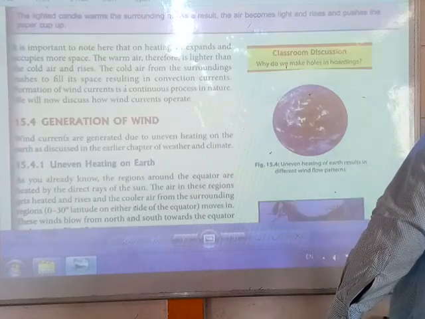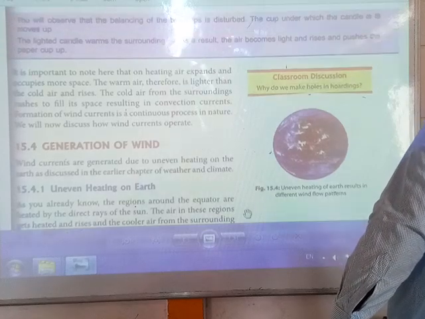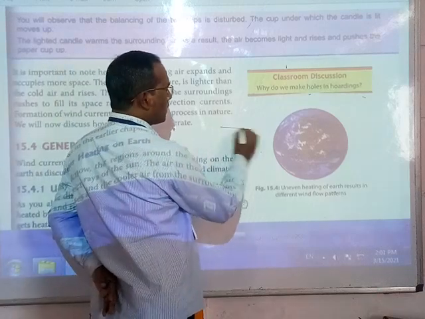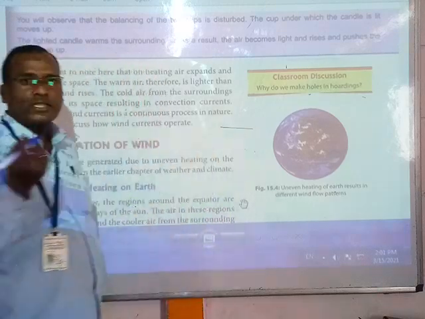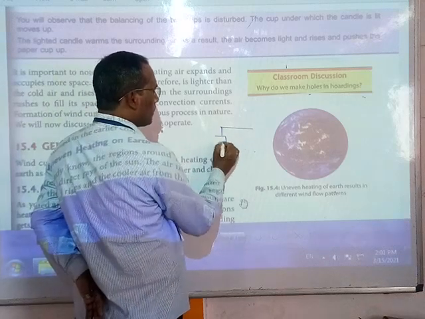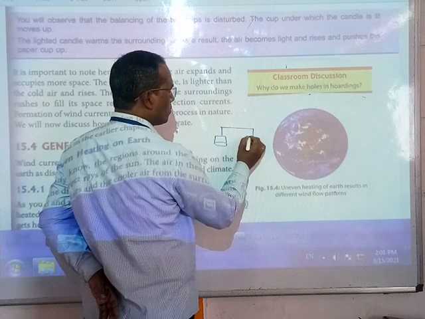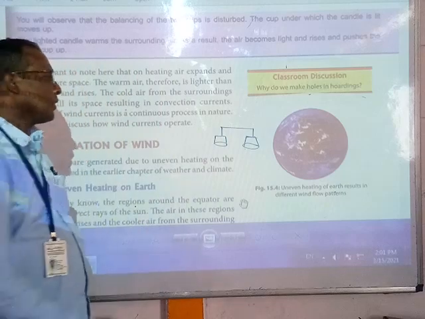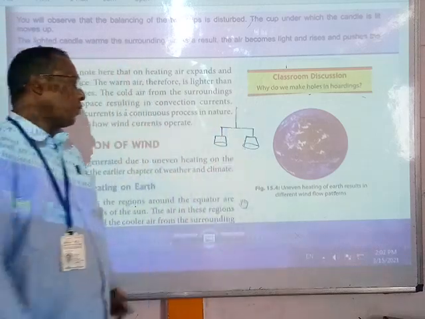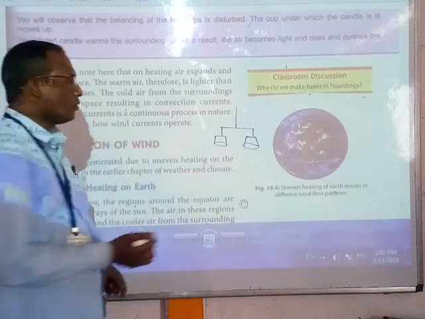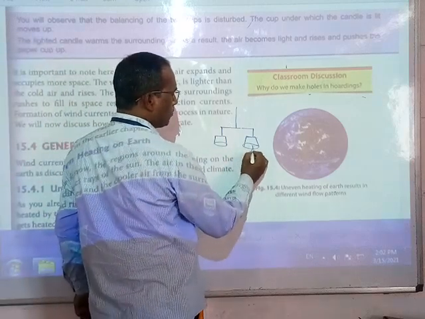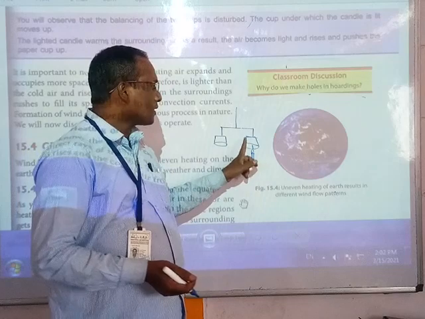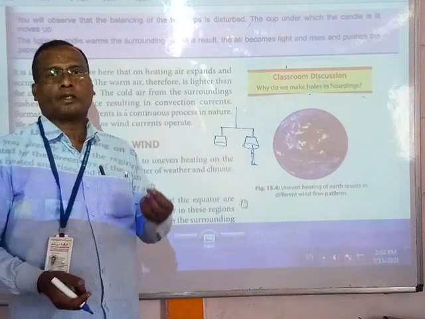Look here friends. For this activity you can take one stand, like one stick, and on each side keep a paper cup. Two paper cups of the same size, and in the middle you tie one thread like this. Now place a burning candle under one paper cup, but don't touch it, just keep it under. Then the air inside that cup will get heated.